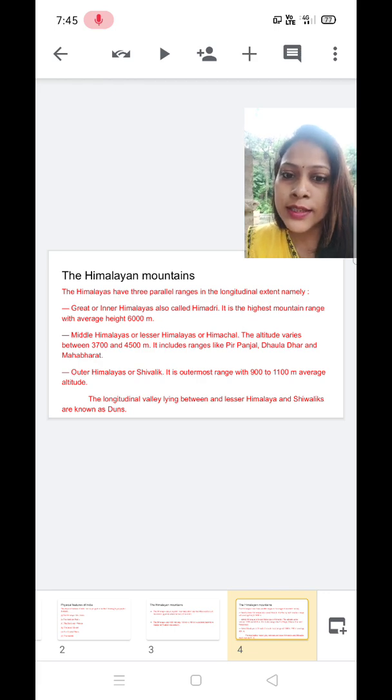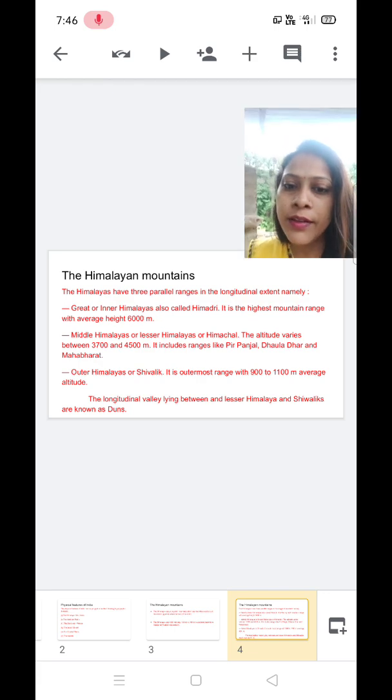Middle Himalayas also have some important hill stations like Mussoorie and Raniganj. Please go through the characteristics of Himalayas from the book as well, because you have to note down the points from the book as well.